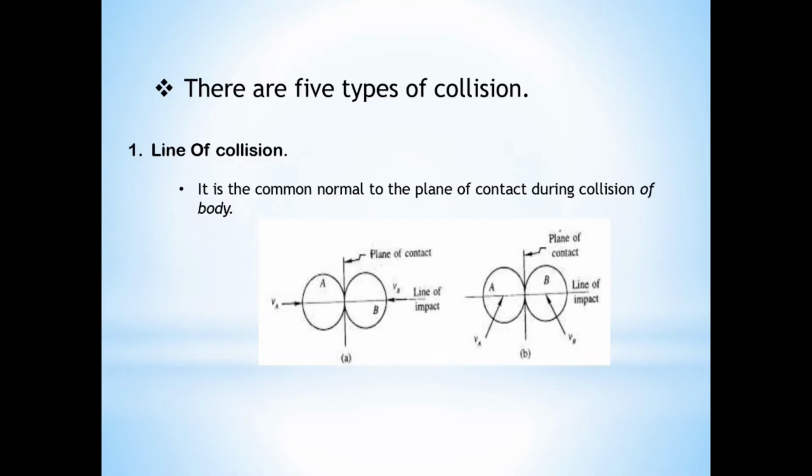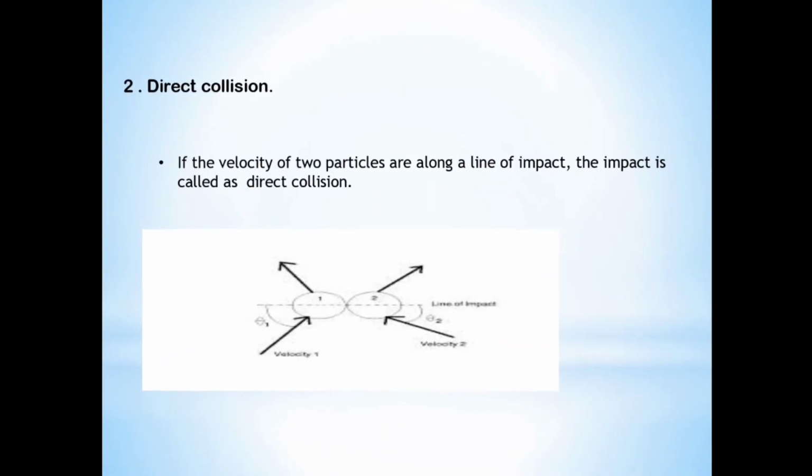So first we study line of collision. What is meant by line of collision? It is the common normal to the plane of contact during collision of a body. We can see in the figure the line of impact and the plane of contact. In the line of collision, the collision is in the line of impact.